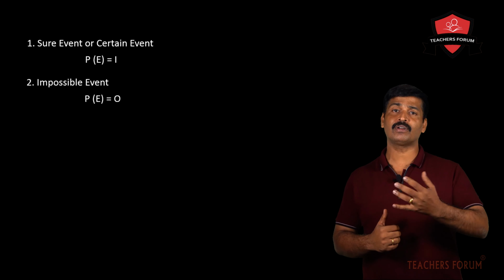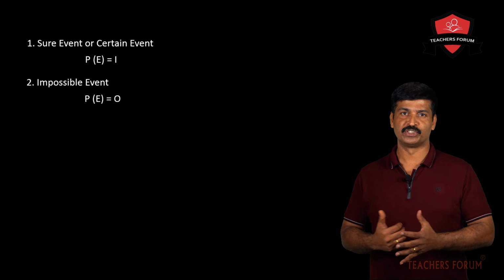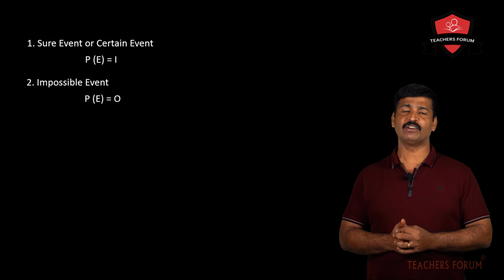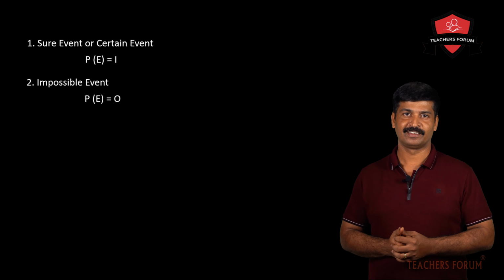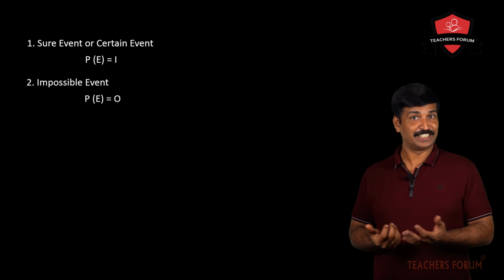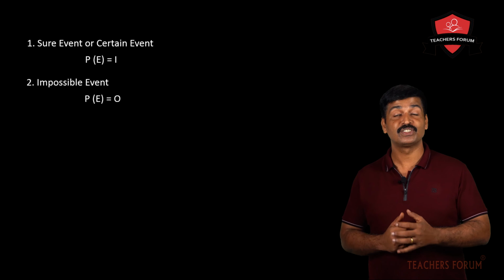Now I will give you one more example. Suppose it is rainy season. It is cloudy also. Now what will be the probability? If someone asks you what is the probability of getting rain today, we can say that it may be 60%, 80%, 90%, etc. You see, what do you mean by 80%? 80% means 0.80. 80% means 80 divided by 100, 0.80. 60% means 60 divided by 100, that is 0.60.